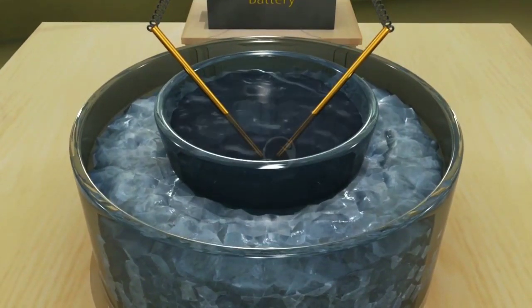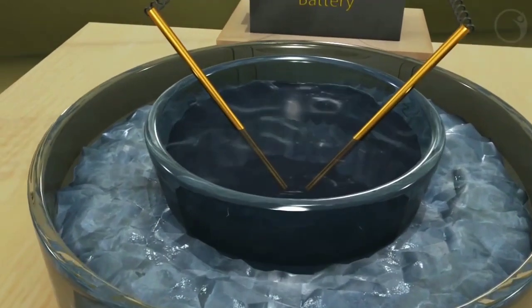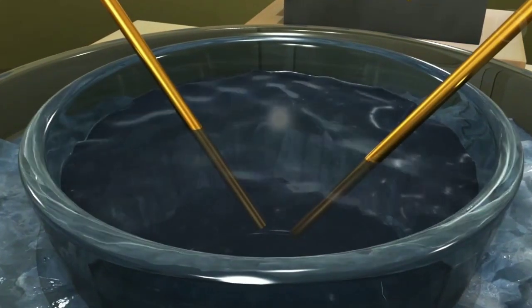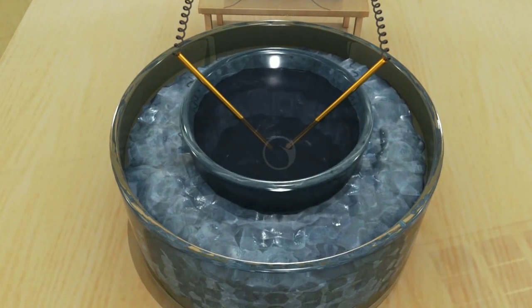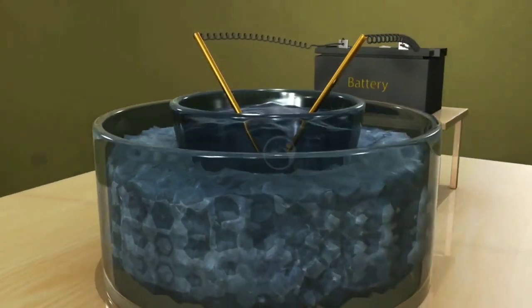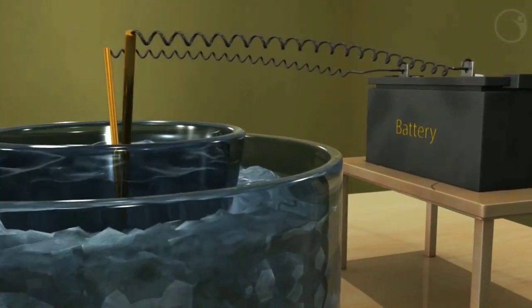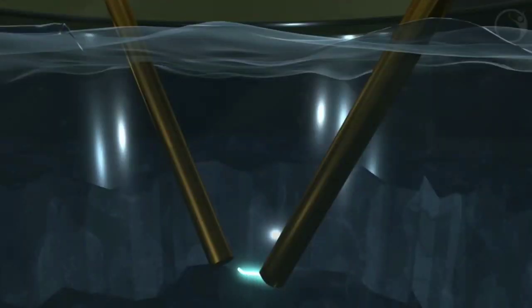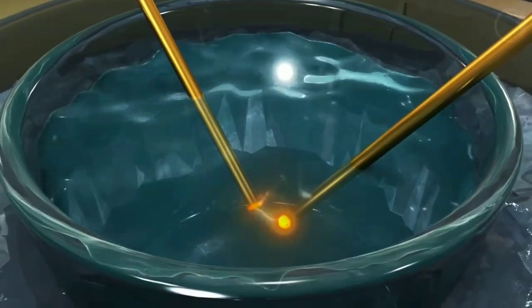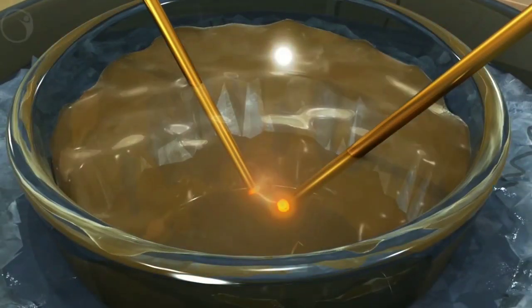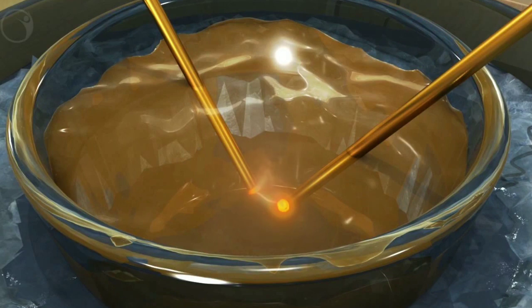Let us see the apparatus setup. The dispersion medium, that is the water, is kept inside, surrounded by ice. Two metal electrodes are kept, and between the metal electrodes, gold is placed. Now let us see, when we pass current, an electric arc is struck between the electrodes. Because of the temperature of the arc, the gold gets evaporated, but the evaporated gold immediately gets cooled by the surrounding ice cold water bath and condenses together to form colloid.